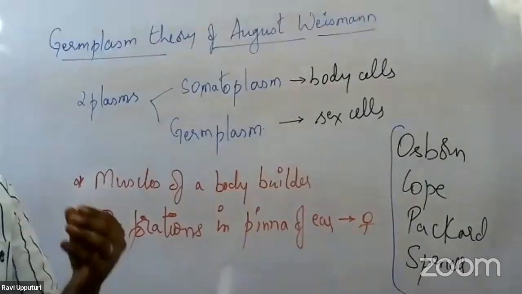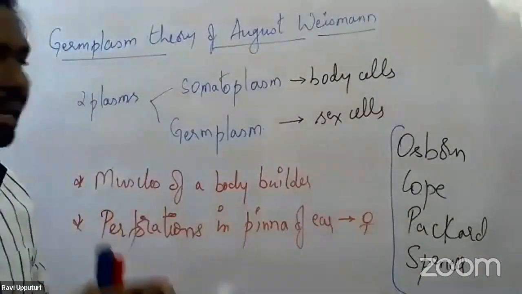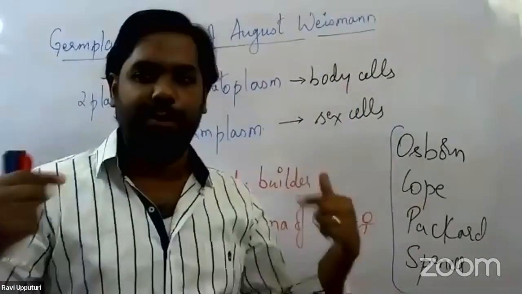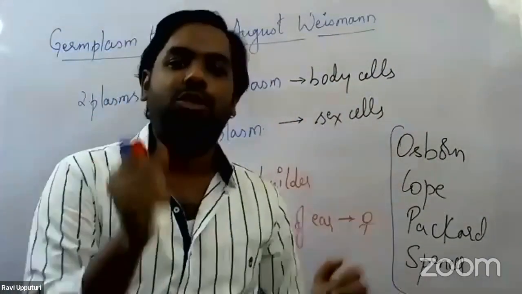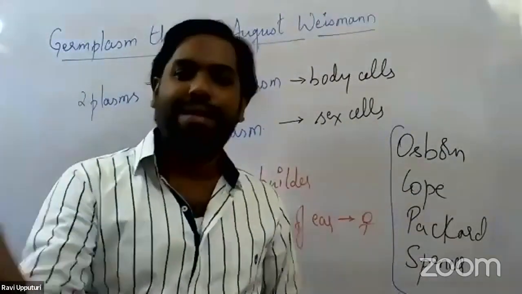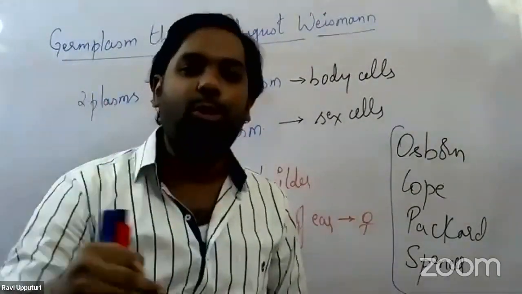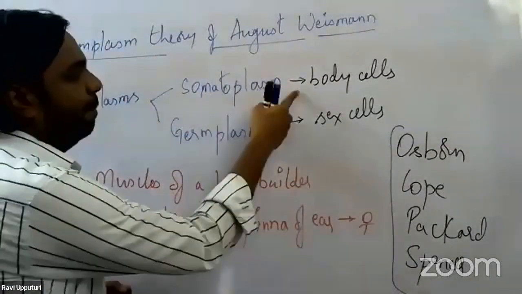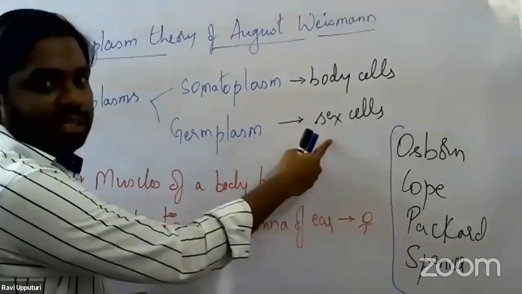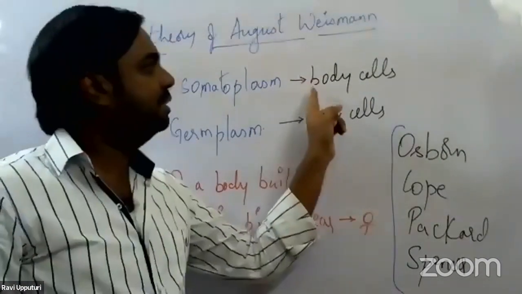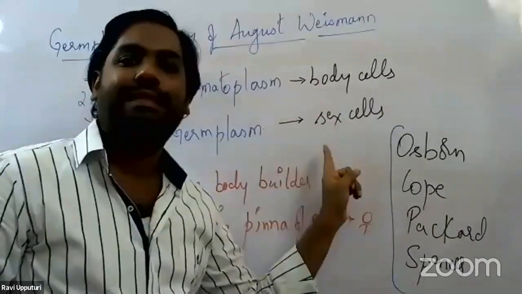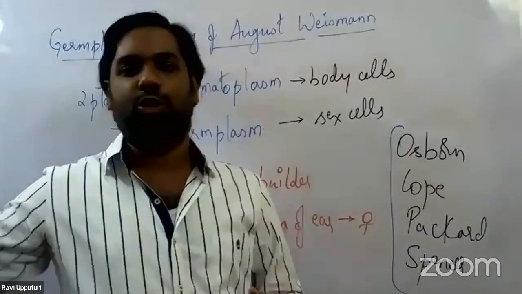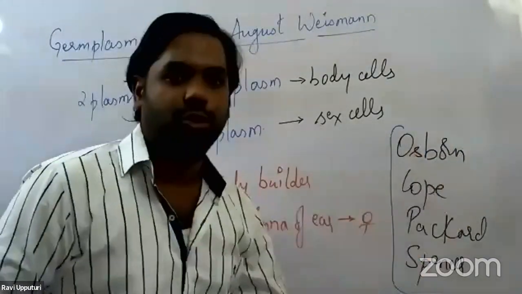Now, there are some secretions generated by the somatic cells due to the influence of the environment, right? Let me put it once again. Due to the influence of the environment, the somatic cells will start producing some sort of secretions. These secretions from the somatic cells will start reaching the sex cells, and once they do, the variations would be inherited from generation to generation. That is what these scientists usually say.